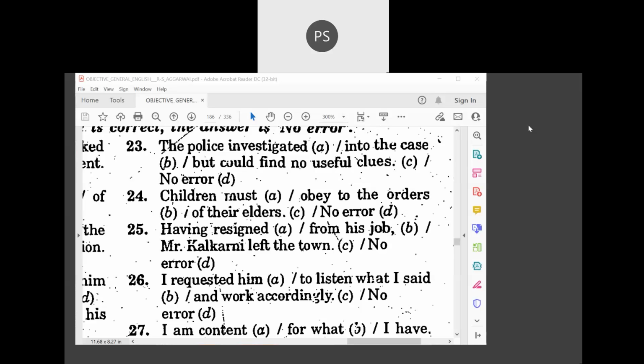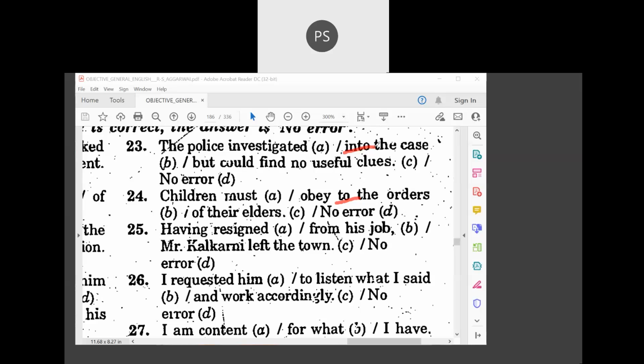Now we'll move on to the next one. Having resigned from his job, Mr. Kulkarni left the town. We are coming here to the 25th one. Investigated into the case is also wrong. Investigated the case, obey the orders. So you are learning many verbs. What preposition should come with the verbs that you are learning here?